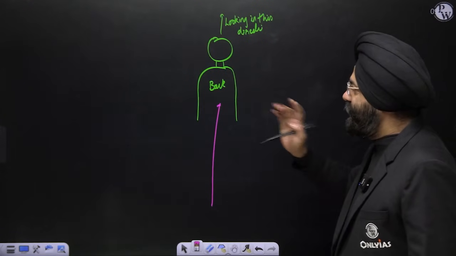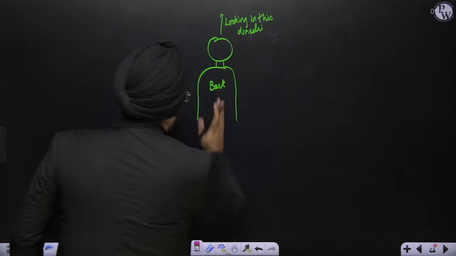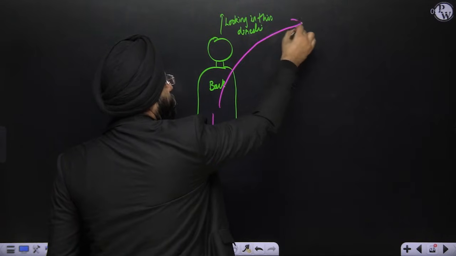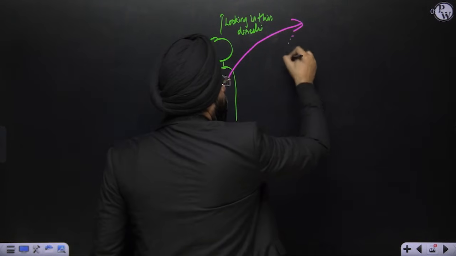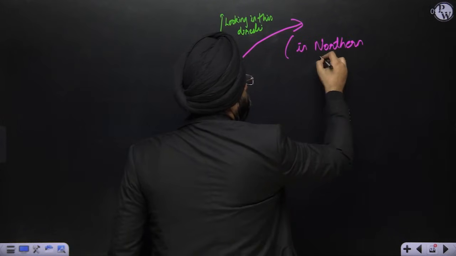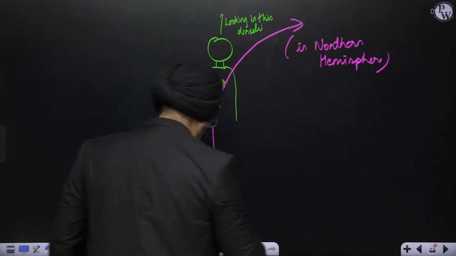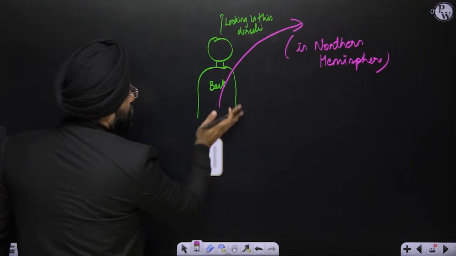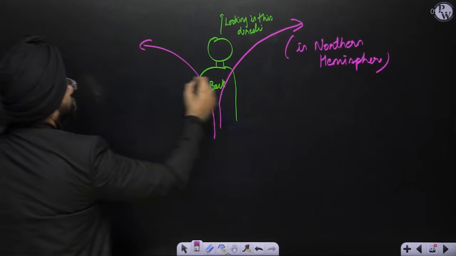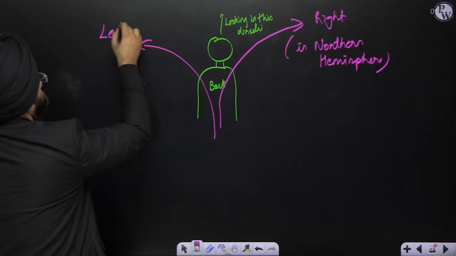Now, supposedly, if this man is standing in the northern hemisphere, the wind which is coming will be slowly deflected towards the right. In the northern hemisphere. Or if he is standing in the southern hemisphere, it will be deflected towards the left. Right in the northern hemisphere, left in the southern hemisphere.